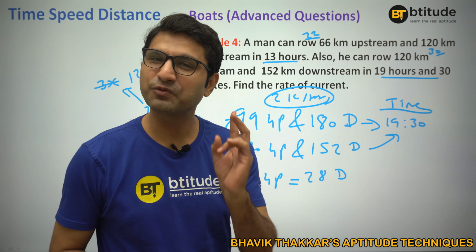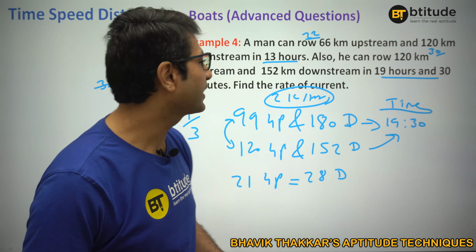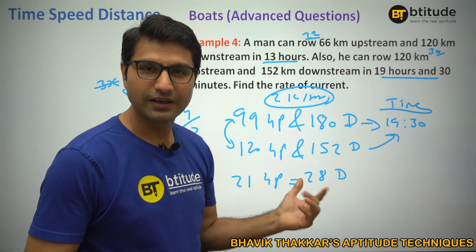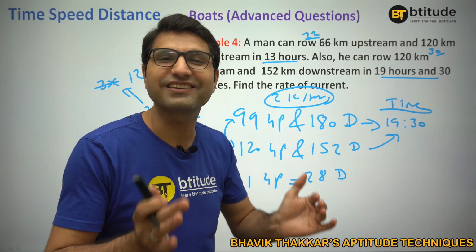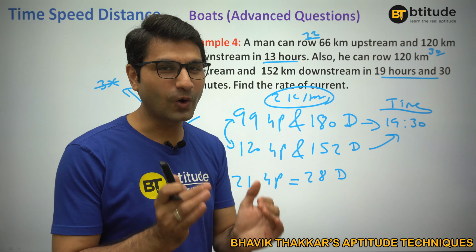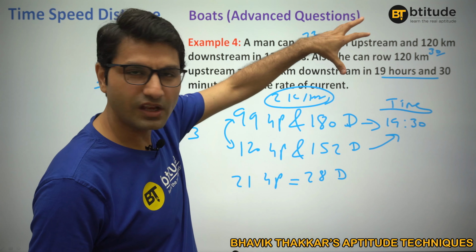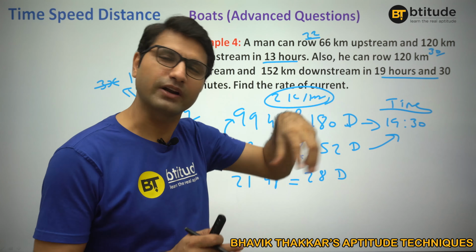Either, as we did in the first two questions, you can make the total distance the same if the numbers are such that it is easy, or you can make the upstream distance the same and the downstream distance the same, whichever number is more comfortable to do, or maybe you can make the time the same, right? So all three different kinds of questions we covered.